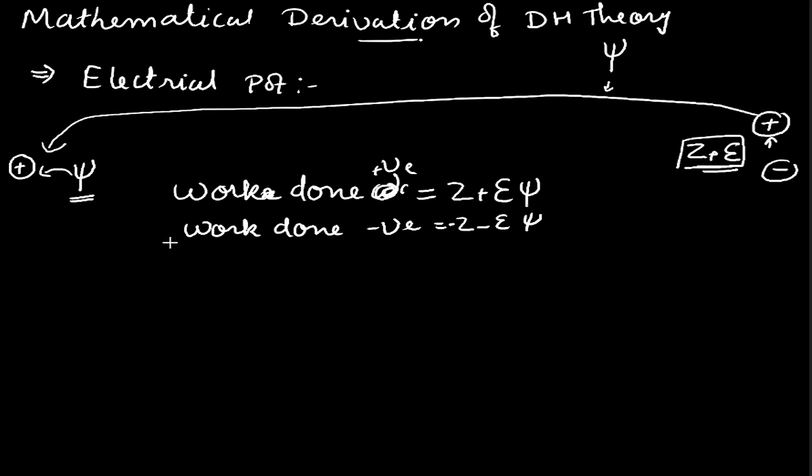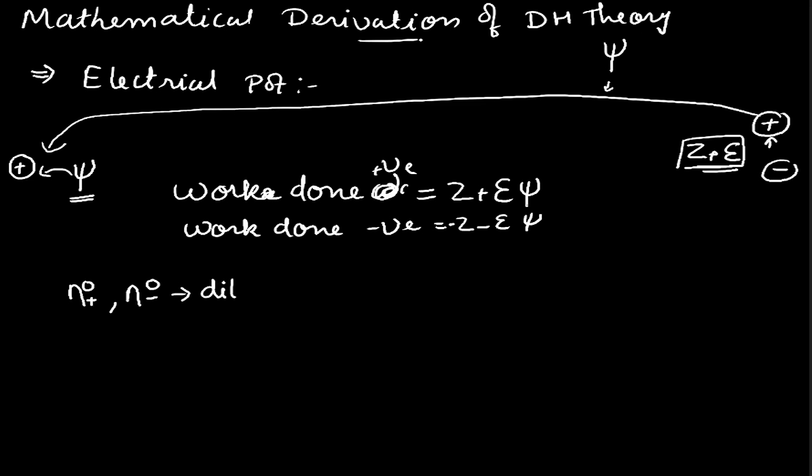So this was the first thing. Second, suppose we have a dilute solution, and we consider that n plus 0 and n minus 0 are the concentrations of the positive ion and negative ion per unit volume in a given dilute solution.